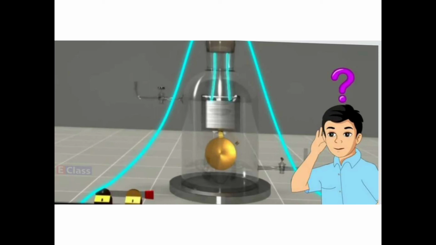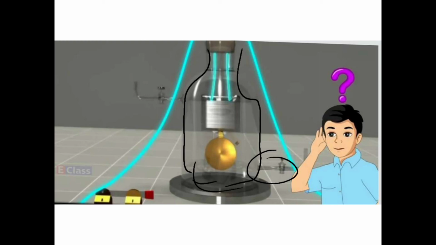But when we switch on the vacuum pump, we connect the vacuum pump here and we remove the air. That means inside this bell jar, suppose there is no air now. So what will happen as you are removing the air with the vacuum machine? You will see that the sound is becoming lower and lower. The intensity of sound is decreasing.